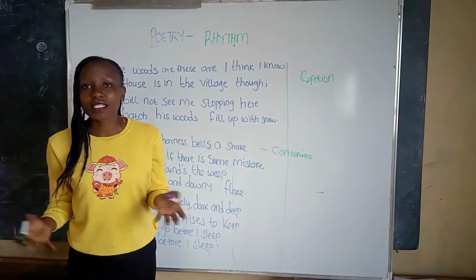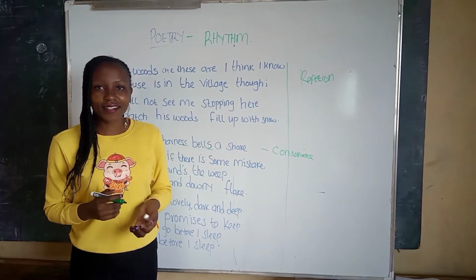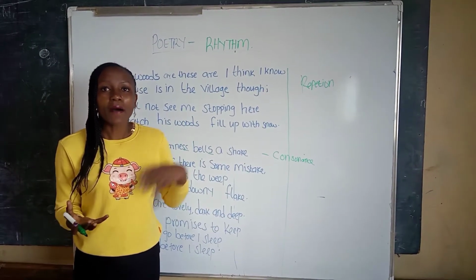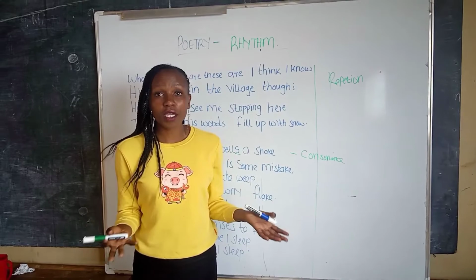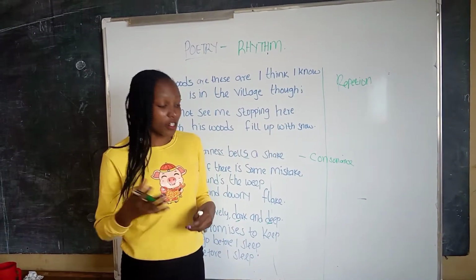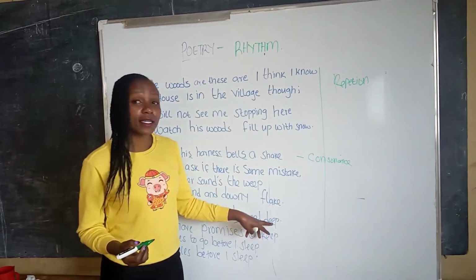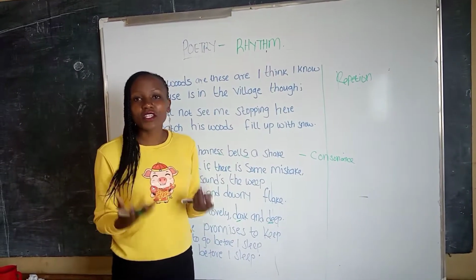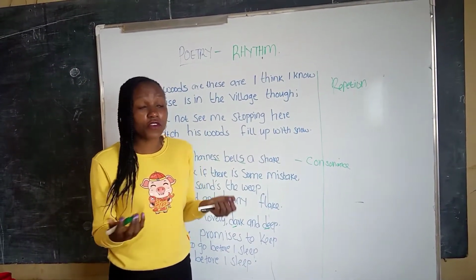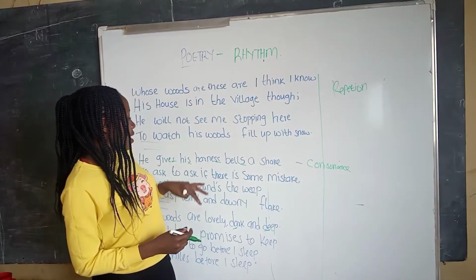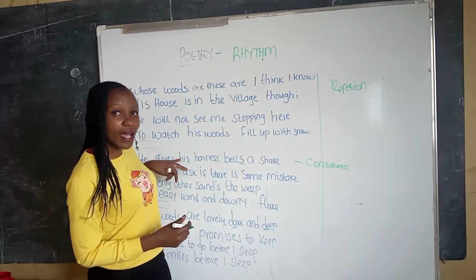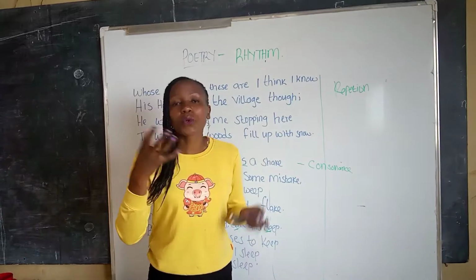The purpose of consonance actually is to create musicality or to make the poem memorable. The other way, here we have alliteration, dark and deep. We have an initial consonant sound that is repeated, and we also have his and harness.